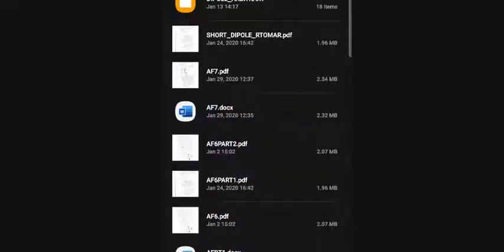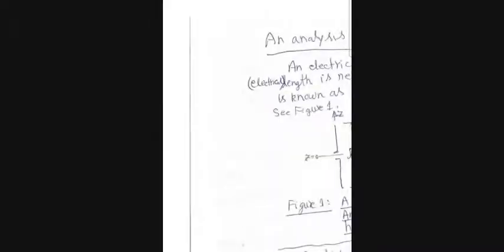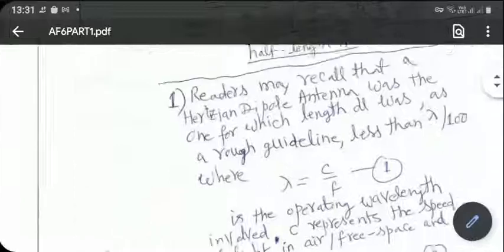Now, last time I told you that as the length of the dipole antenna starts increasing, there comes a point where the constant current assumption along the length of the antenna is no more valid. And then we enter the territory called short dipole antenna.